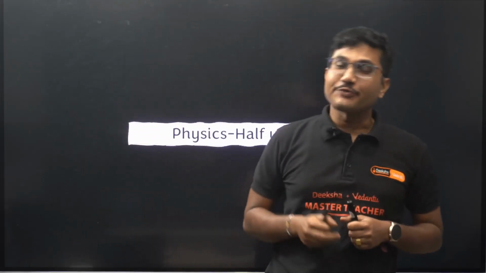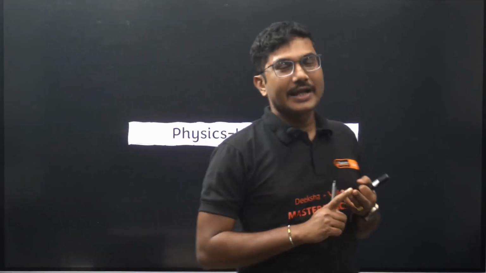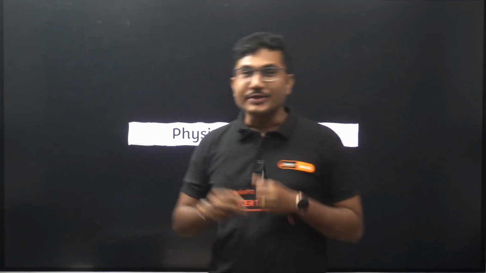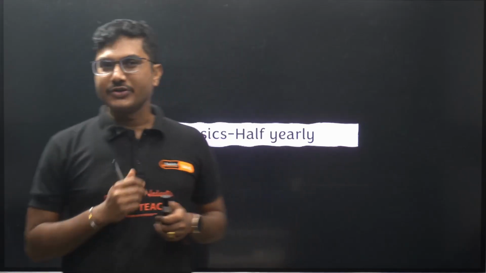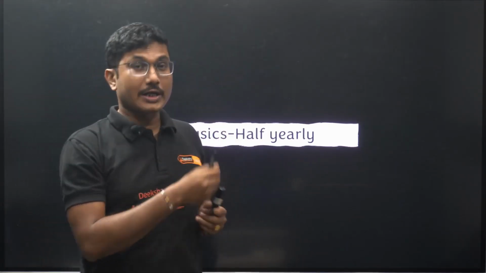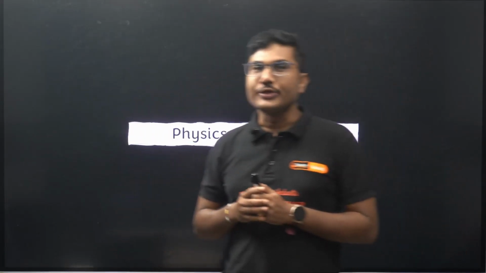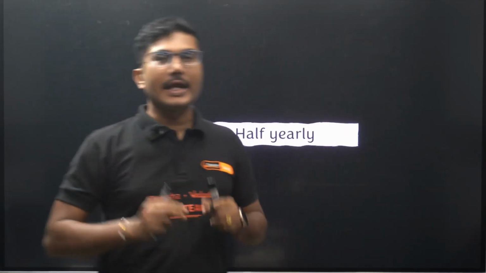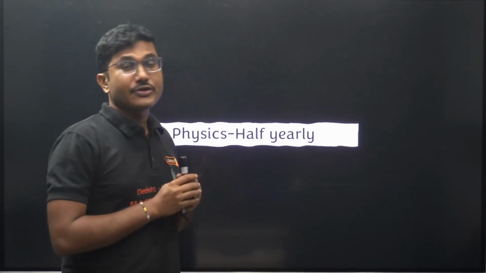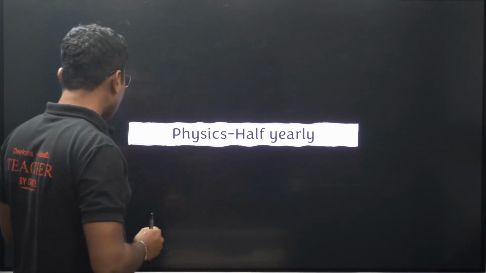Now it's time for me to discuss all the important questions from your physics chapters. In half yearly, most of you will be having the chapters light and human eye. So I am going to discuss the most important questions from these chapters. Exactly the same question will definitely not come, but similar questions and the question pattern that I am going to discuss will definitely be there, and if you solve these questions, then definitely you will get a good mark in your upcoming half yearly exam.